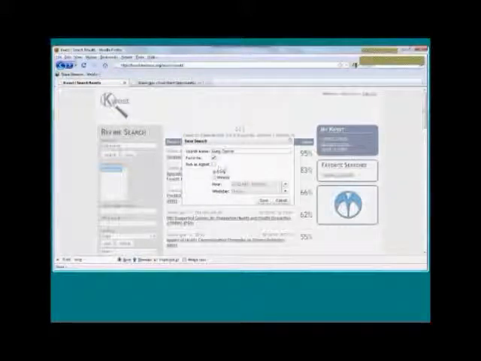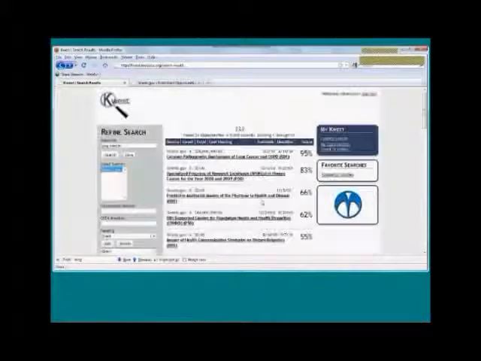And now, let's say you definitely want to have this search run every single day, but you don't want to have to come in here to do that because you've got other things to do. So you can set this up to run as a search agent daily. And what that means is this search that you just created is going to run every single night at a certain time that you prescribed. This one was set up to run at midnight. So every night at midnight, this search is going to run.